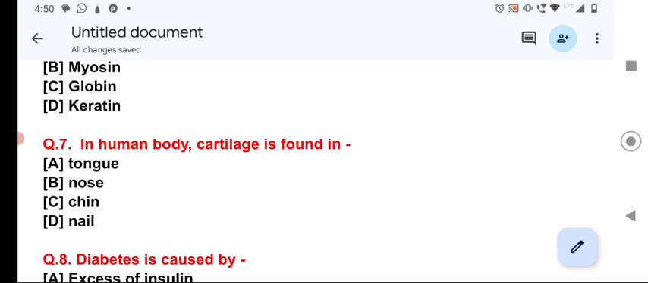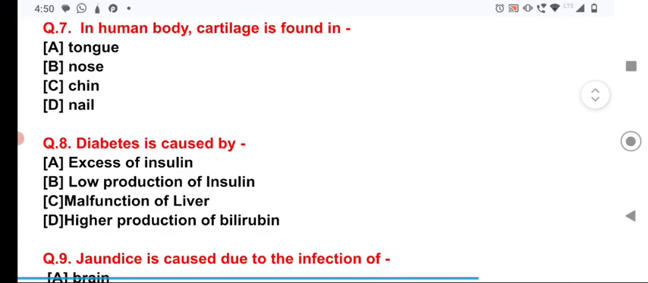And cartilage, which means upasthi in Hindi, is elastic in nature, and our nose and external pinna are made up of cartilage. Now, question number 8, diabetes is called why? Diabetes is a disease in which sugar is mixed with the urine and passed out through the body, and it is due to the low production of insulin, and insulin is a hormone which is secreted from the pancreas, as I have discussed.